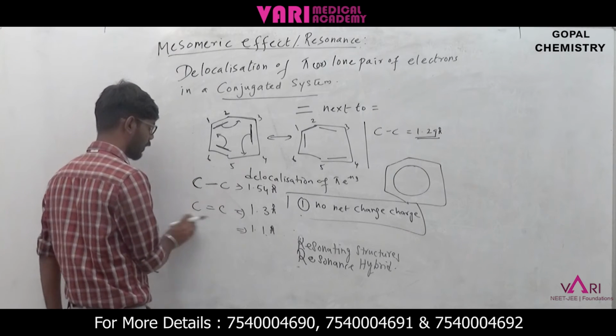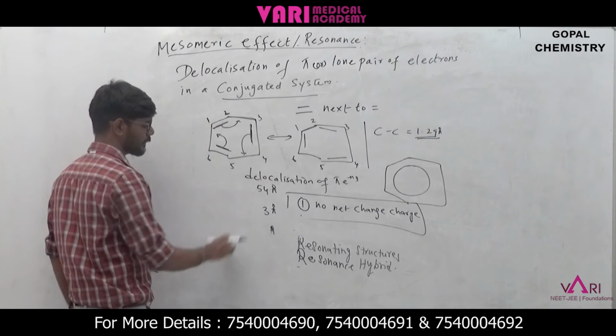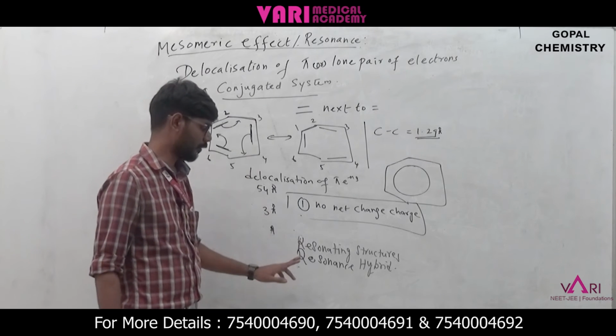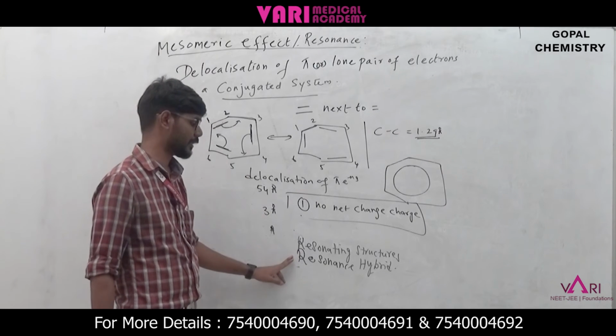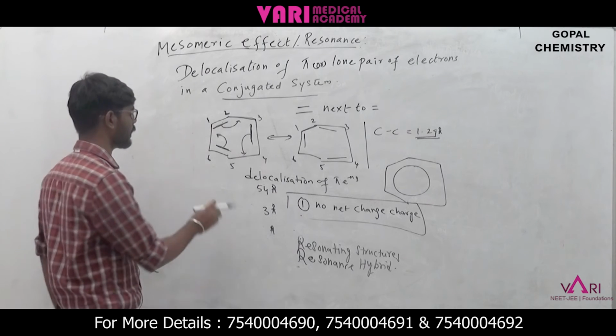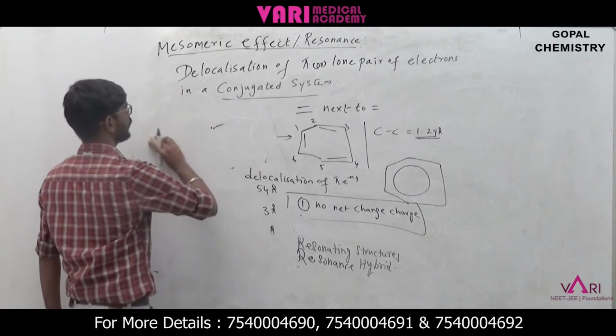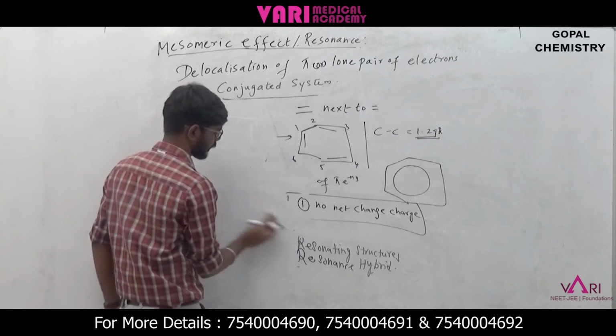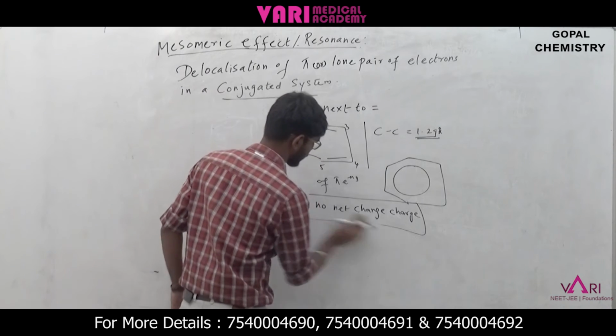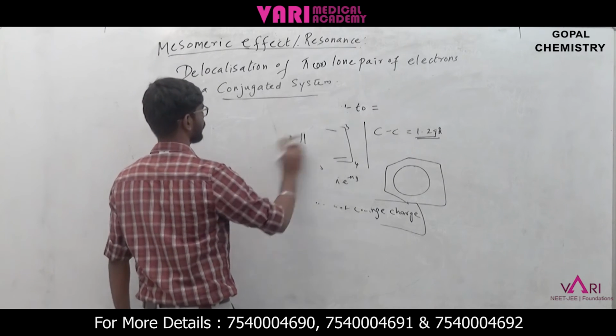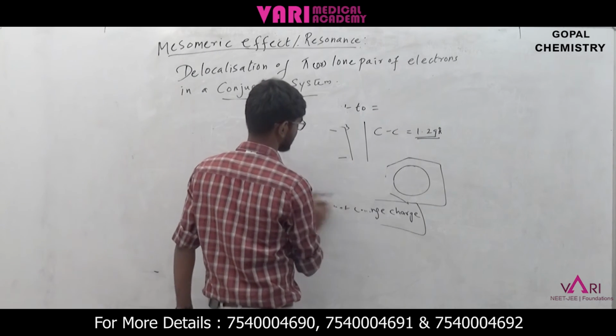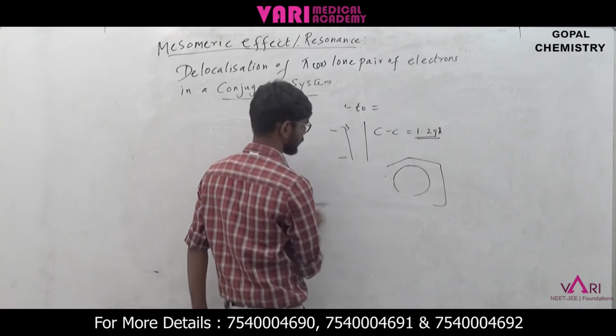Next we are going to see what is a resonating structure and what is a resonance hybrid. Resonating structures are the number of structures we obtain due to resonance.